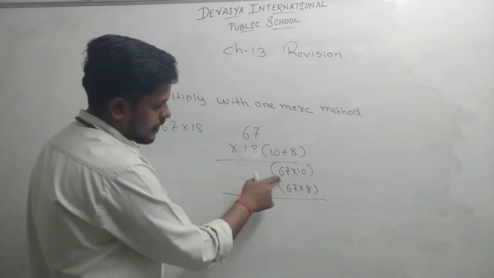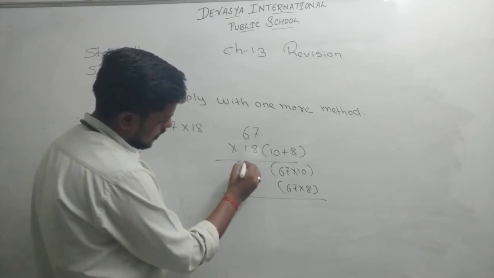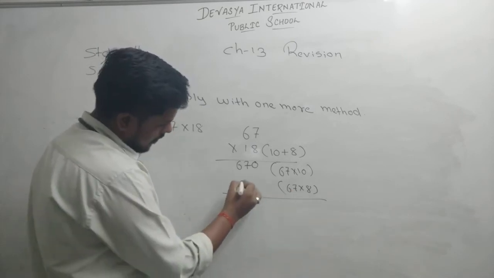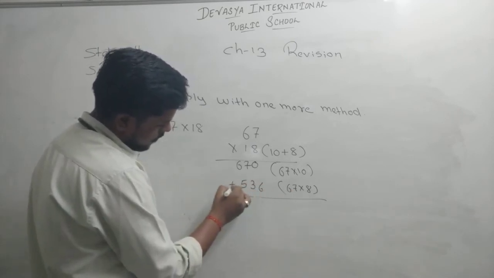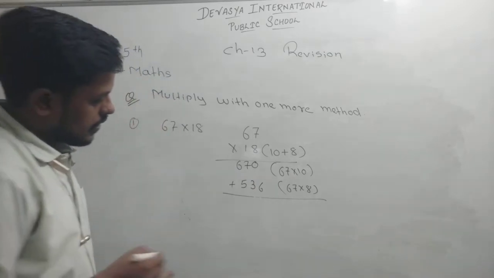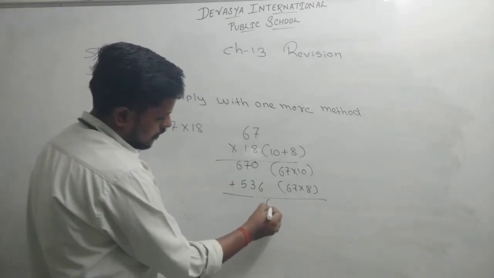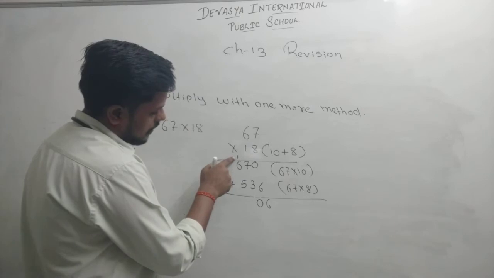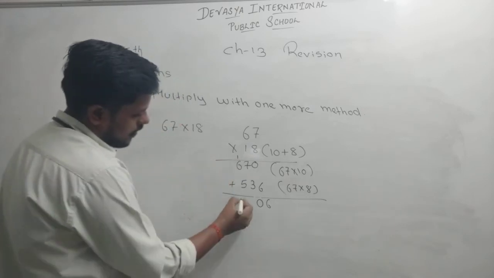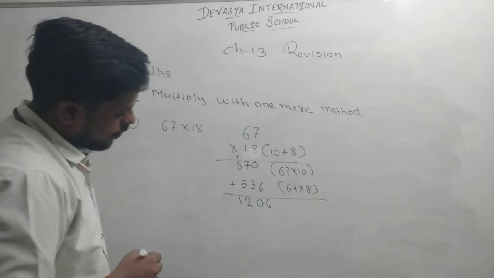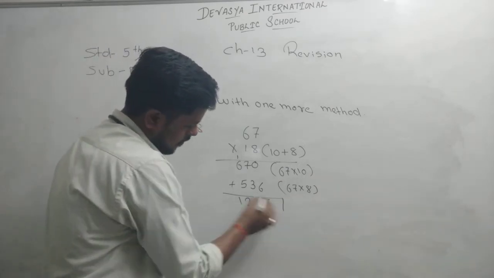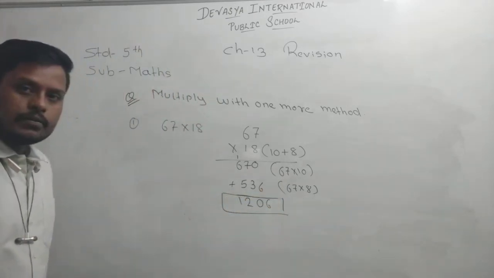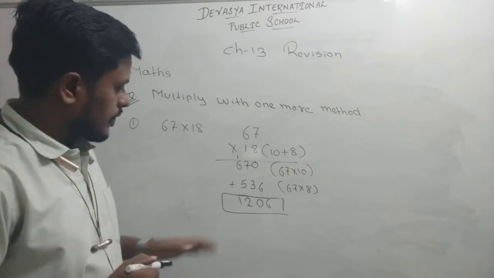Clear? So 67 multiplied by 10, the answer will be 670. And 67 multiplied by 8, the answer will be 536. Now add this value. 6, 7 plus 3, 10. So 0, 1 carry. So 6 plus 1, 7. 7 plus 5, 12. So the answer will be 1206. So I think this is completed.